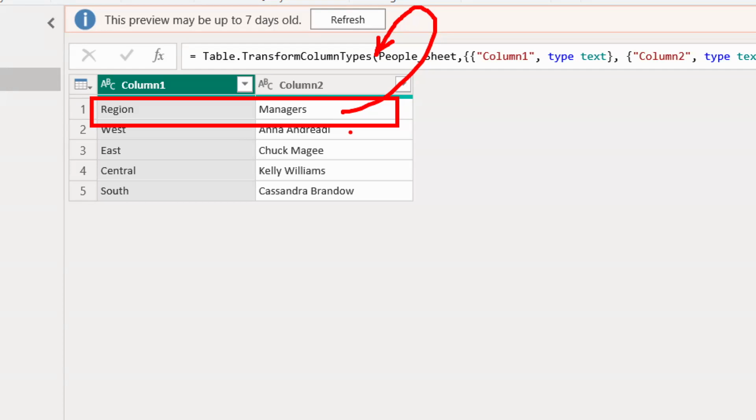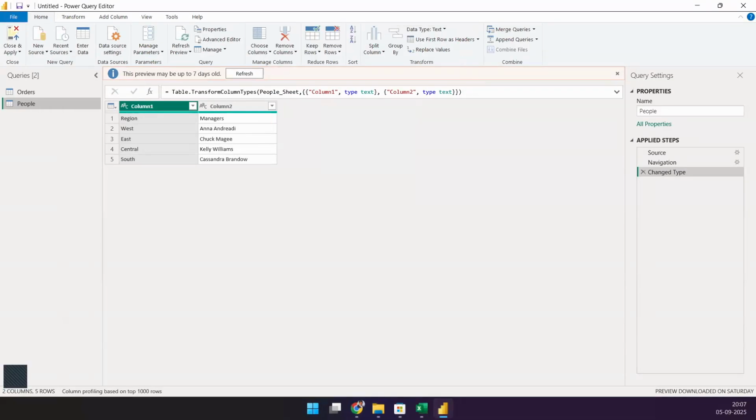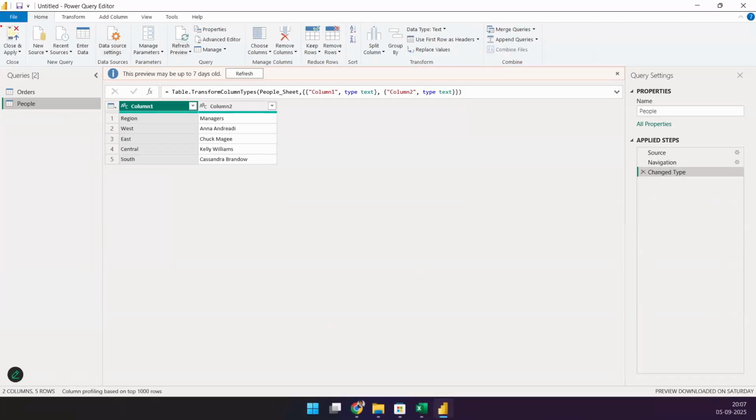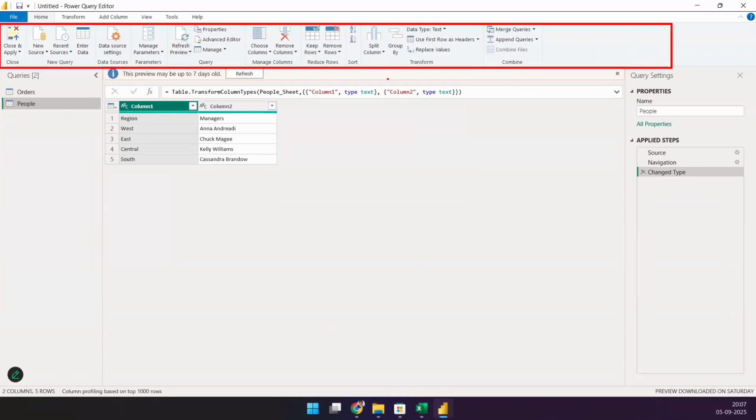Have a look. There is something called "Use first row as headers" in the top section, on the toolbar. It's under the Home ribbon. We call this the ribbon, you call this the toolbar, whatever that is, but it's under the Home ribbon, and you'll find this one here. This one is "Use first row as headers". Just click a button, done.